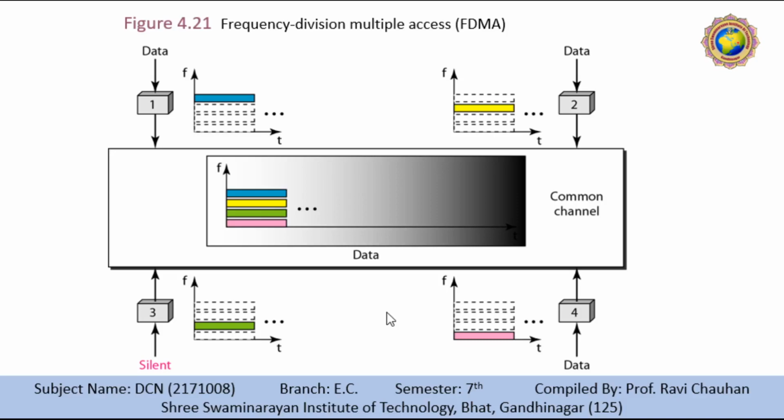Each station also uses a band pass filter to confine the transmitter frequencies. To prevent station interference, the allocated bands are separated from one another by small guard bands. You have already seen in another course what guard bands are. Guard bands are required to separate the bands from the others. Our figure shows the idea of FDMA very clearly.